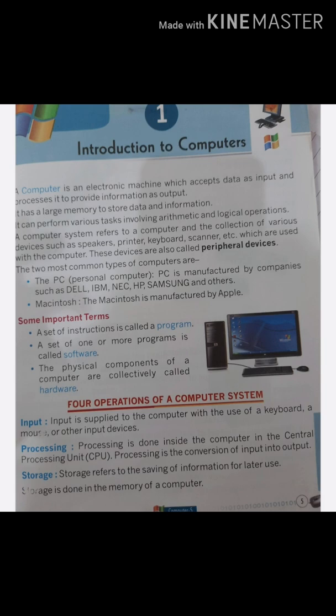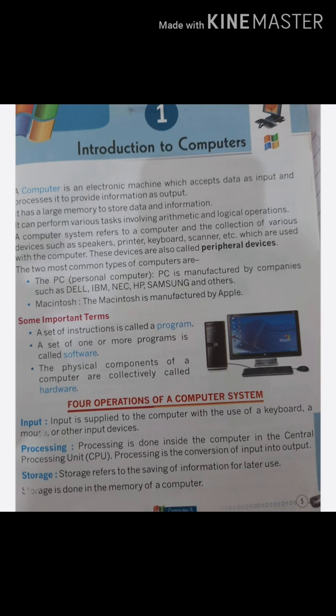Some characteristics of computer, that is speed, accuracy, high memory, diligence and no intelligence. Let me explain. In speed, a computer is a very fast device. It can solve numerous problems within seconds. It can process millions of instructions per second. In accuracy, computer is a very accurate machine. It never makes mistakes in calculation. Accurate machine means which answers you quickly. If input value and set of instructions are correct, the result produced will be correct.